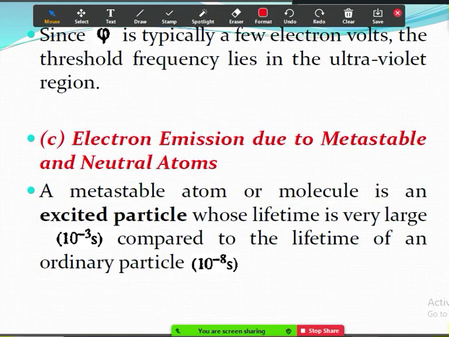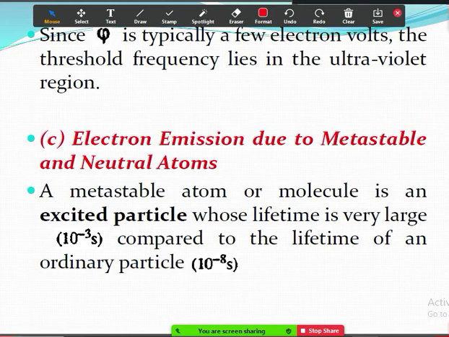And again, if a neutral atom which is having sufficient energy, that is 1000 electron volts, collides with a cathode, then also it causes release of an electron. So these are the two ways by means of which electrons can be emitted. That is the third case in case of secondary ionization.